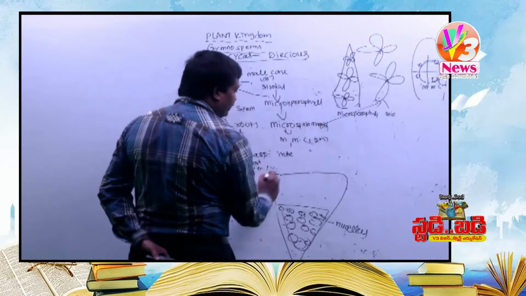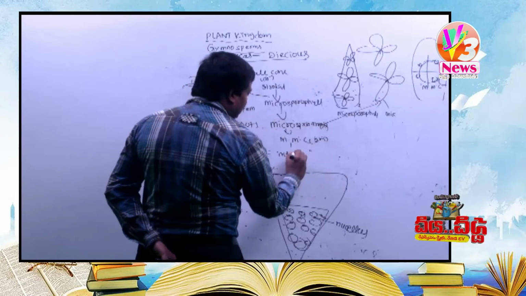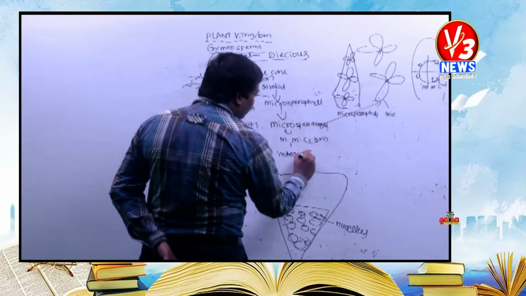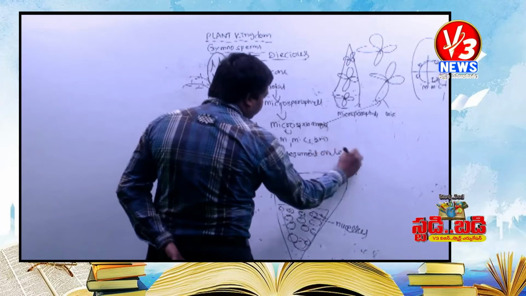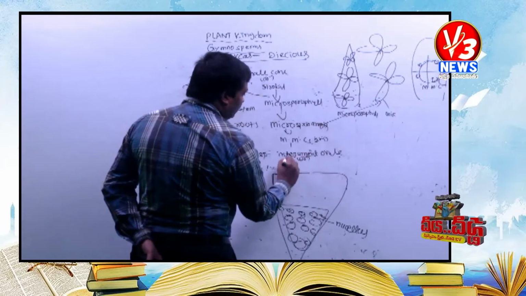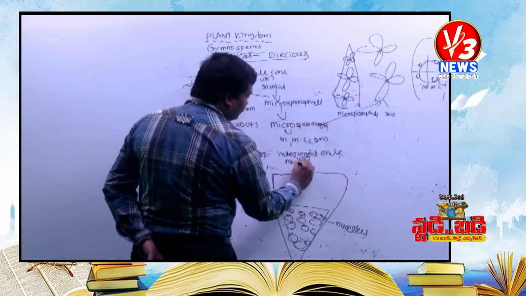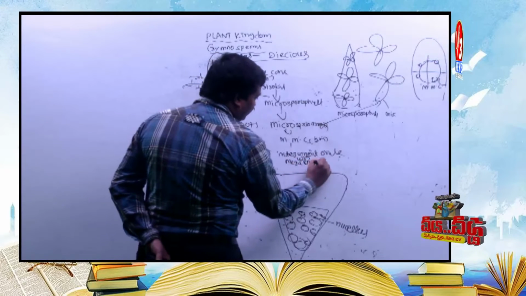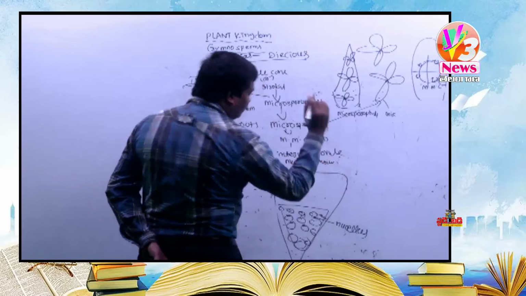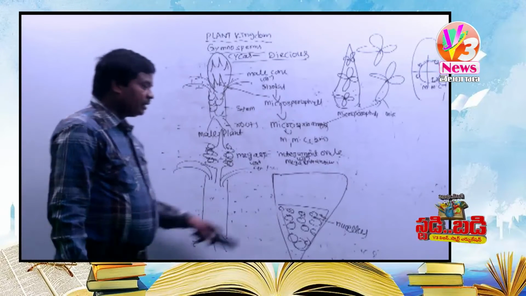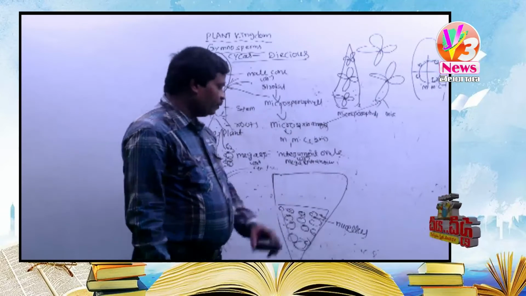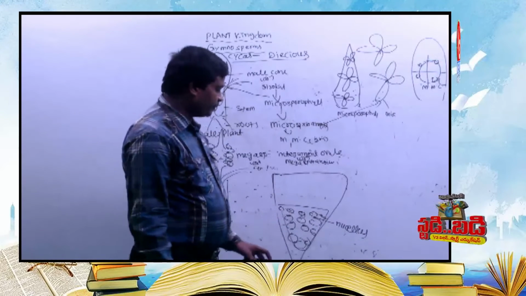The ovule is covered by an integument, hence it is called an ovule, or megasporangium. Another name for the ovule is megasporangium. The megasporangium is filled by the nucellus. What is the ploidy of the nucellus? Diploid.